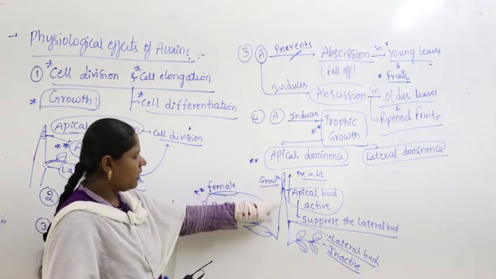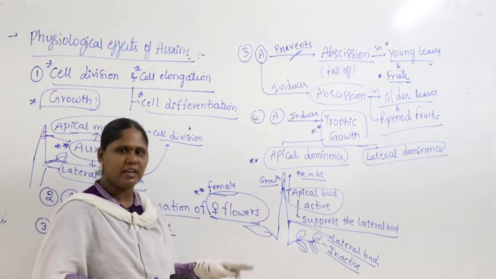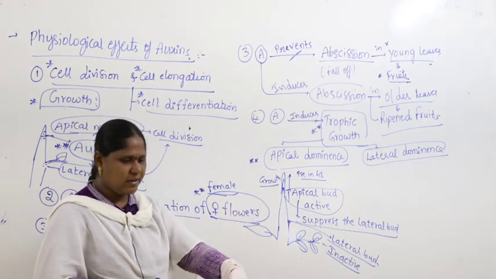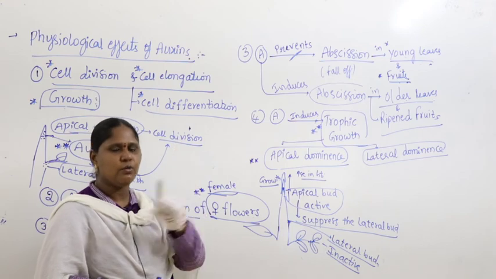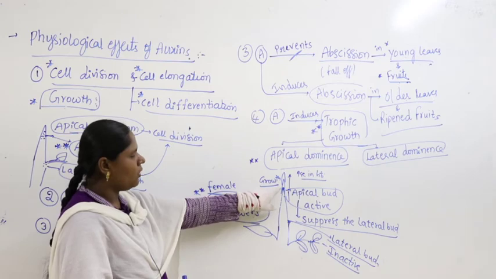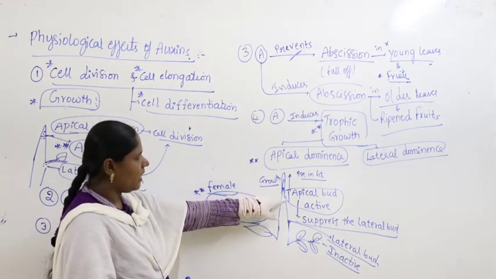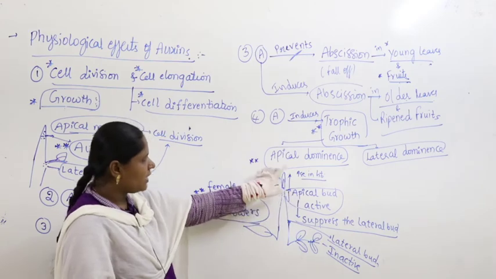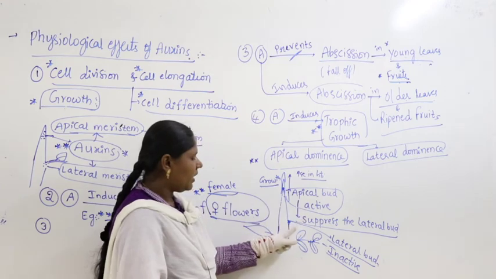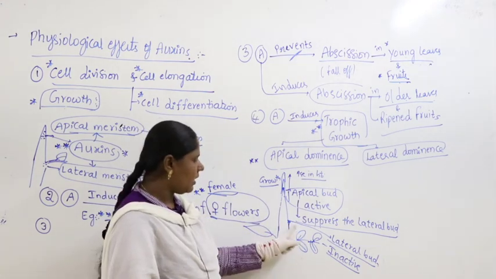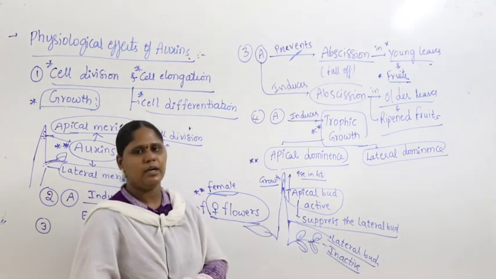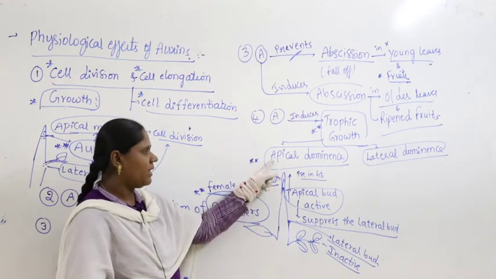So here the apical bud and lateral bud both talk and mutually understand each other. What is that mutual understanding? The apical bud says, I will take all the nutrients, I will grow, you keep quiet. Lateral bud, you keep quiet, I will only grow. At that time the apical bud grows in height, increasing in length. As the apical bud is active and growing in length or height, it is called apical dominance. Why is it called dominance? At that time the lateral bud becomes quiet and inactive. That means it suppresses the lateral bud. That's why it is called apical bud dominance.